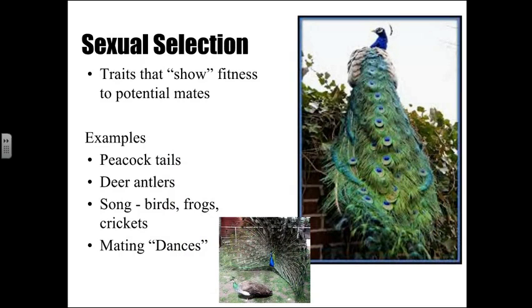Sexual selection is traits that show fitness to a potential mate. So peacock tails show female peacocks that they're going to be good fathers to the kids, or provide good genetics to the kids. Deer antlers do the same thing. Songs, right? Whenever we hear bird songs or frog songs or cricket songs, those are all members of those species advertising how fit they are, or what a good father they would be. We also see mating dances by birds primarily, although you see them in some other species as well.